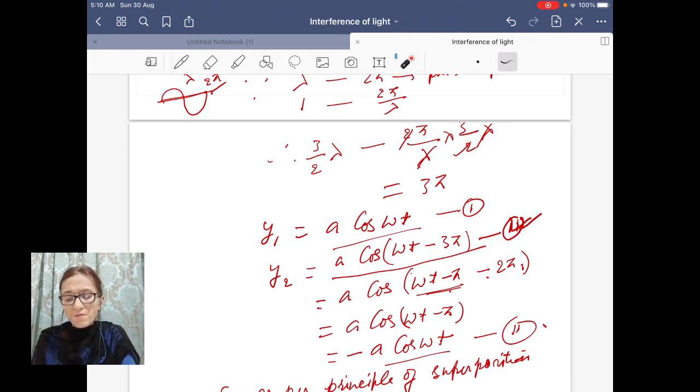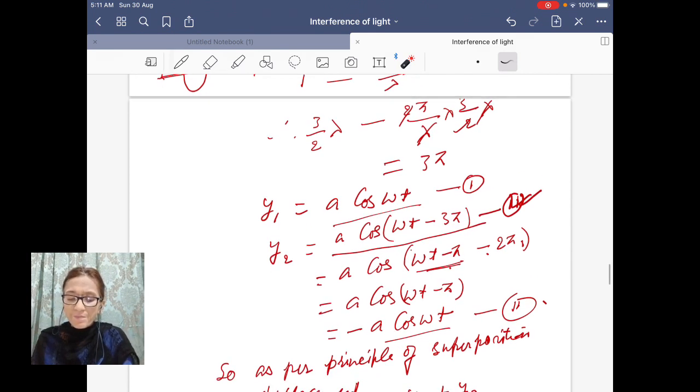So for the wave from S1, the net displacement y1 is equal to a cos omega t, and the net displacement due to the second disturbance, y2, is equal to a cos of omega t minus 3 pi, because the phase difference here has become 3 pi, where this disturbance has initiated at a previous time. So I have subtracted this 3 pi from omega t.